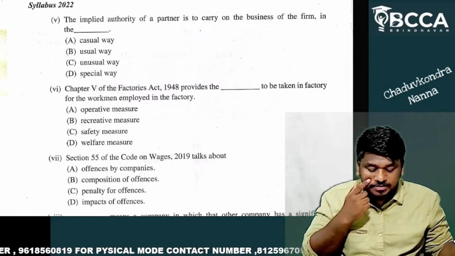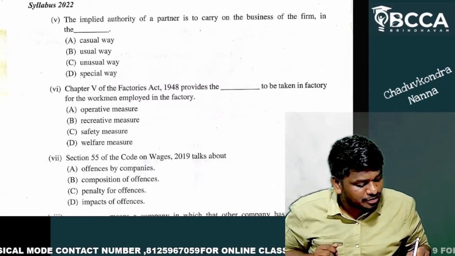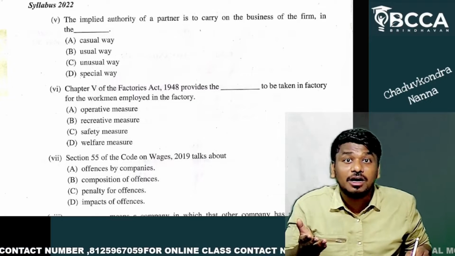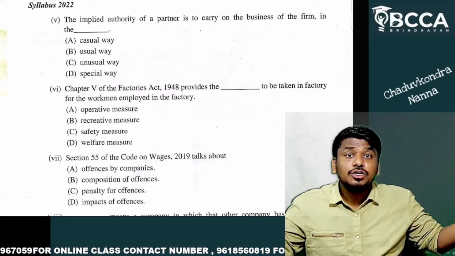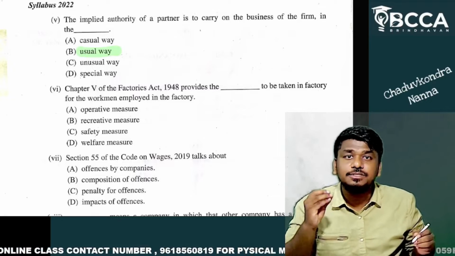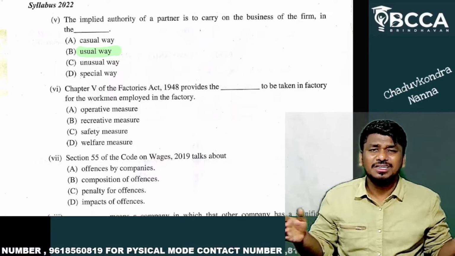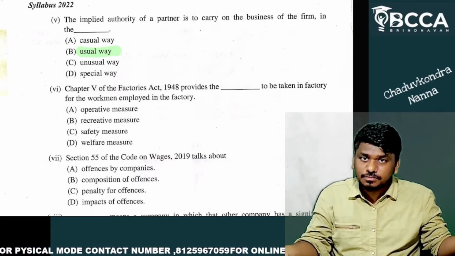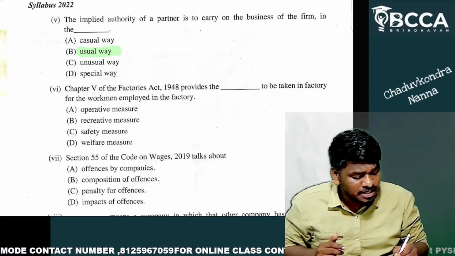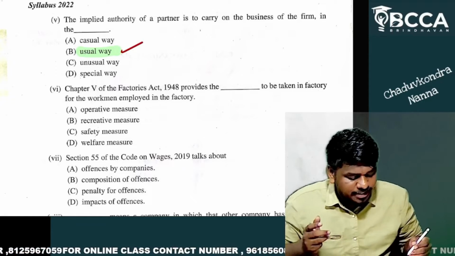Next, question number 5. The implied authority of a partner is to carry on the business of a firm in what way? Casual way, unusual way, special way, or usual way? It is absolutely the usual way, my dear friends. Did you get my point? In the usual way, yes, he'll perform. He has an implied authority to perform in a usual way.